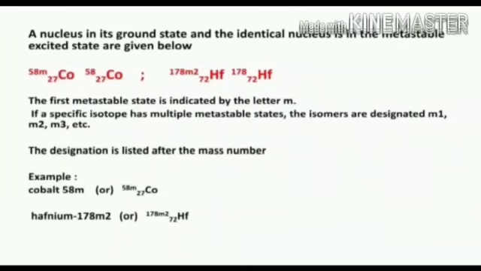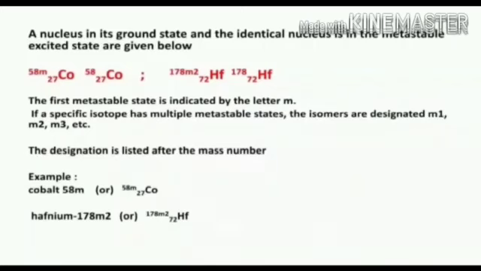A nucleus in its ground state and the identical nucleus in the metastable excited state. For example, cobalt 58/27 is in the ground state. Cobalt 58m27 is in the metastable excited state. Similarly, hafnium 178/72 is in the ground state. Hafnium 178m2/72 is in the metastable excited state.